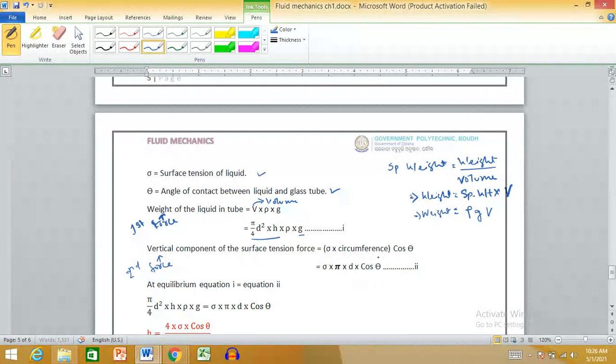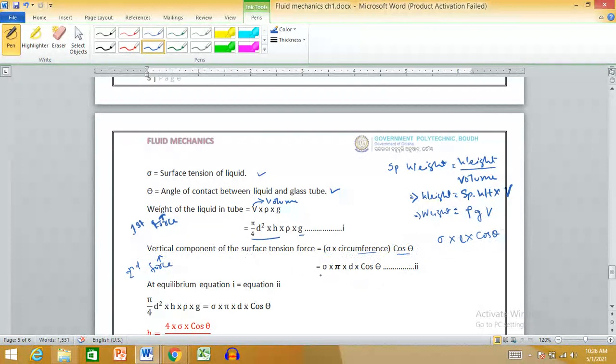And that is sigma. Sigma is our surface tension, and we know that force due to surface tension is equal to sigma into length, and that length is the circumference. As the vertical component is cos theta, we can say sigma into L cos theta, because we are considering force.